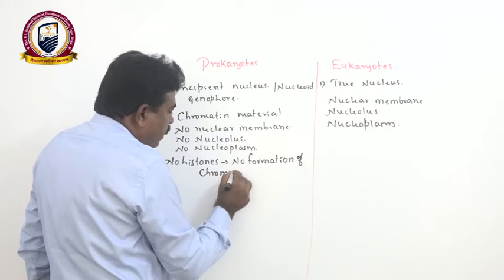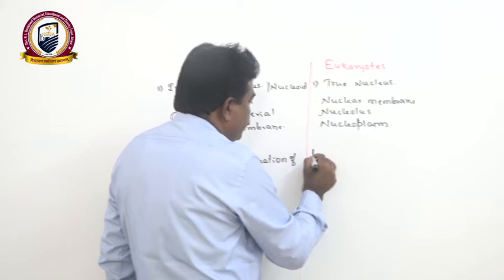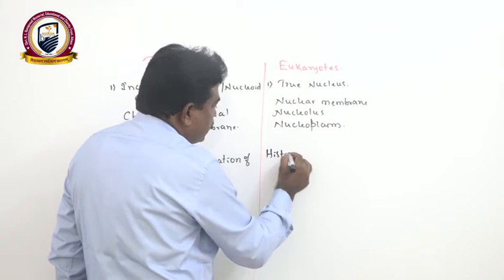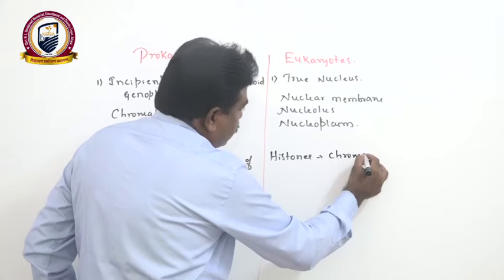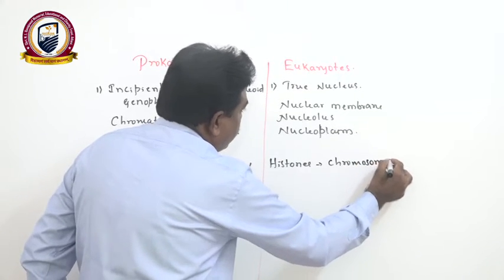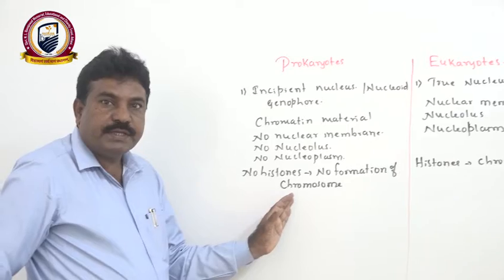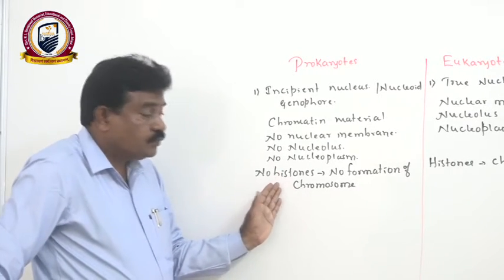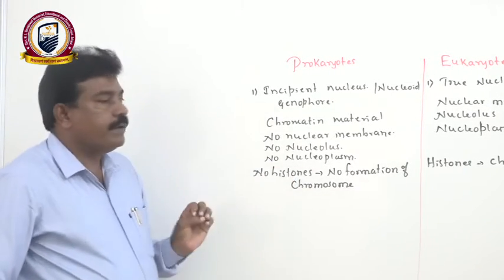Then, in contrast with that, here, histones are present. Hence, there is a formation of chromosome. Then, why are chromosomes not formed in prokaryotes? Because there are no histones. Why is there no need to form chromosomes in prokaryotes?